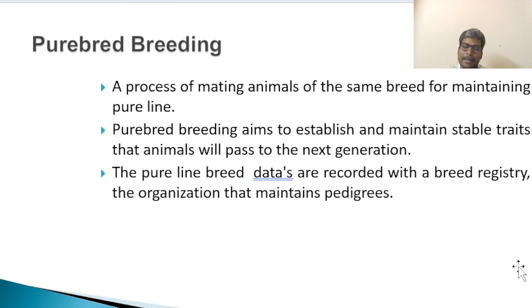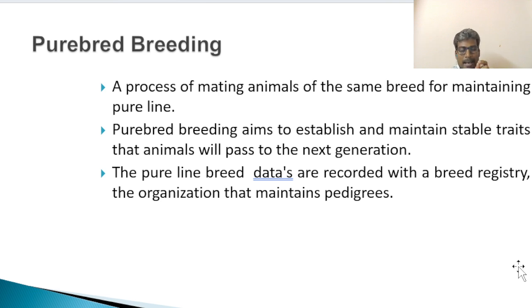Pure breed breeding or pure line breeding is a process of mating animals of the same breed for maintaining the pure line. For example, the Kangeyam breed is restricted to South Tamil Nadu.